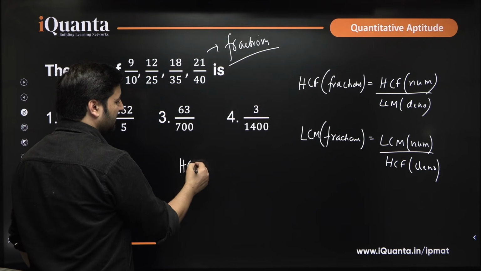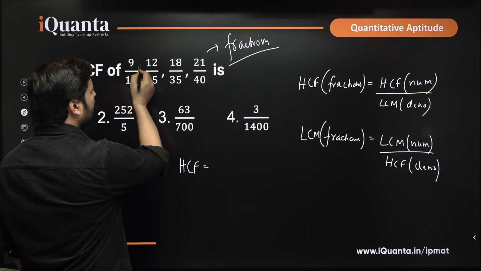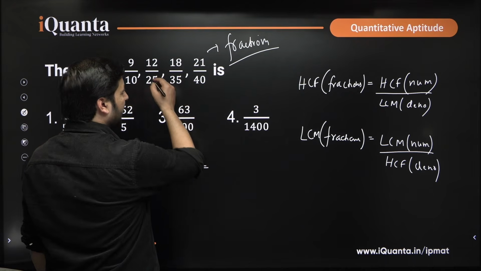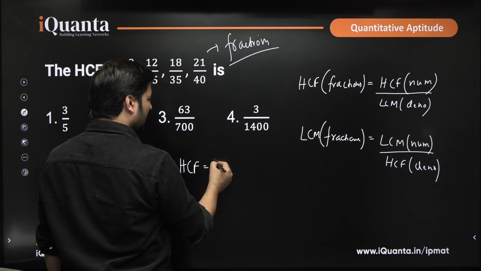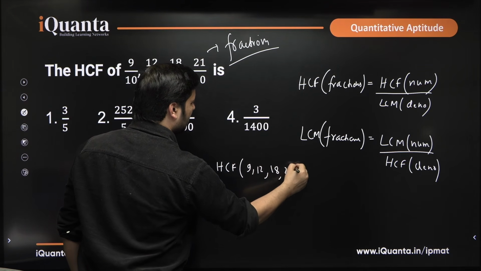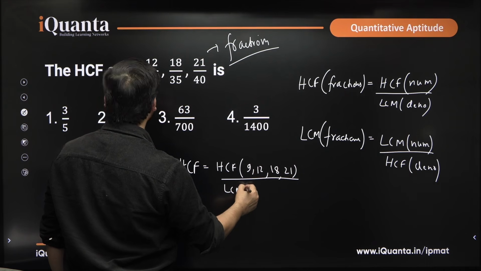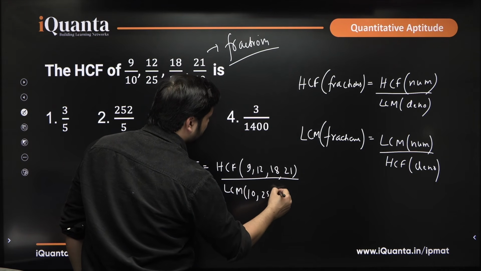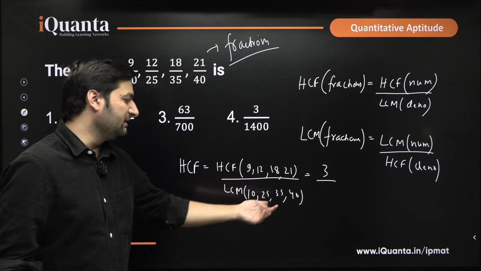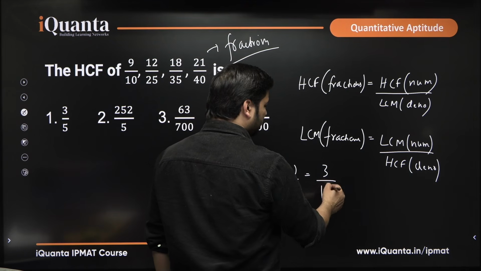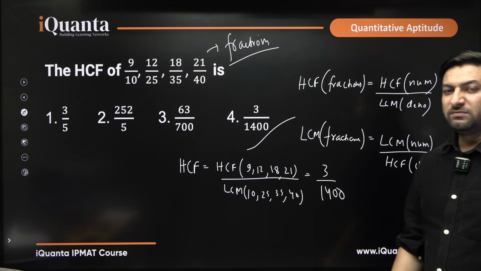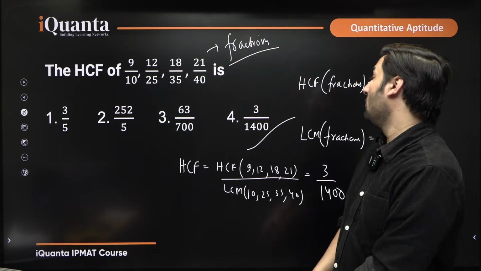Here we have to find out the HCF. So HCF will be the HCF of all 9, 12, 18, 21. You do not even need to do anything over here, okay. It's very visible that it is 3, right. Upon the LCM of the denominators, which are 10, 25, 35 and 40. LCM of 10, 25, 35, 40 is basically 40 into 35, that means somewhere around 1400, and that is your answer, option 4. So similar questions have appeared in JIPMAT and Rohtak earlier. I hope this is clear.